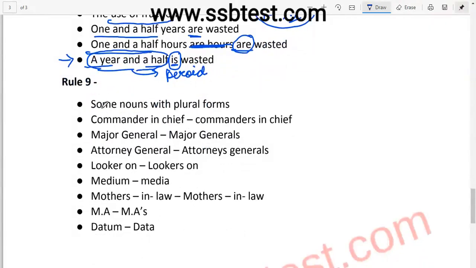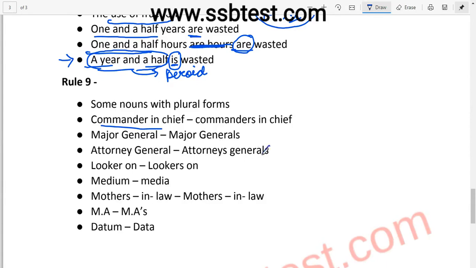Rule 9 deals with some of the nouns and their plural forms. Like commander-in-chief, the plural form is commander-in-chiefs. Major general, the plural form is major generals. Attorney general, the plural form is attorneys general, this S is not here.